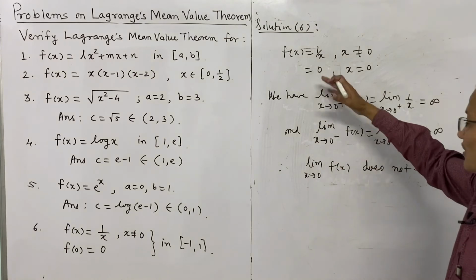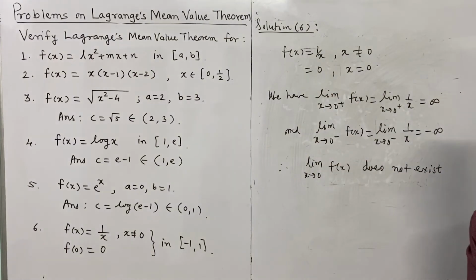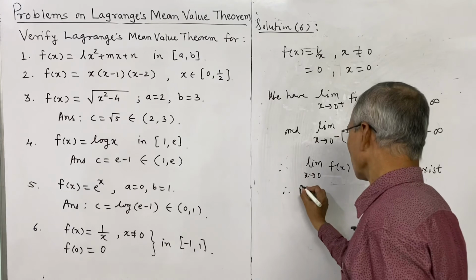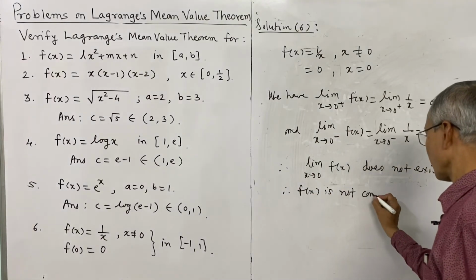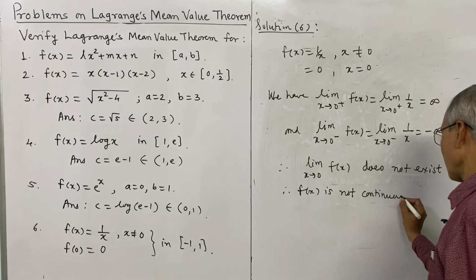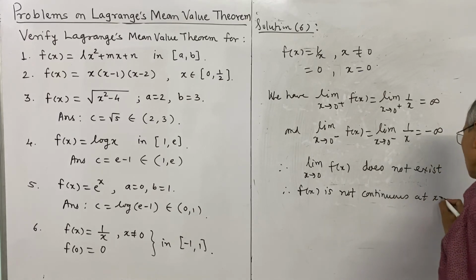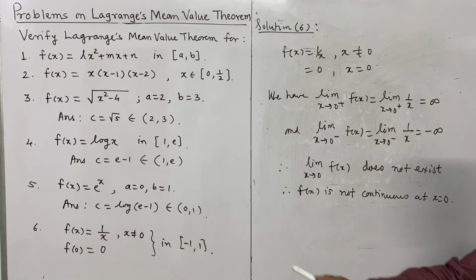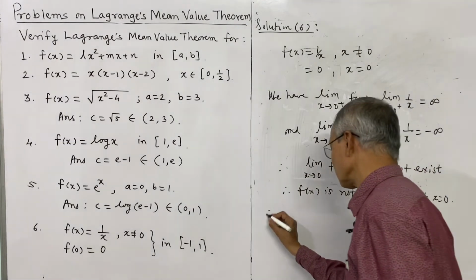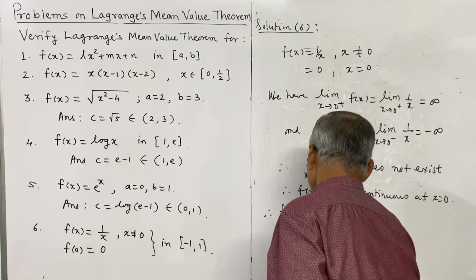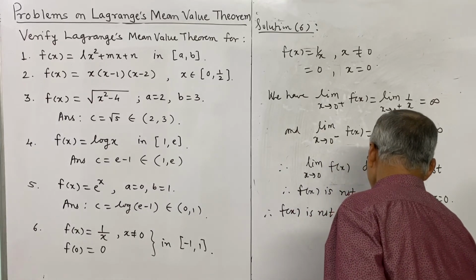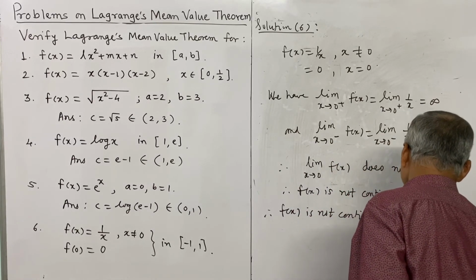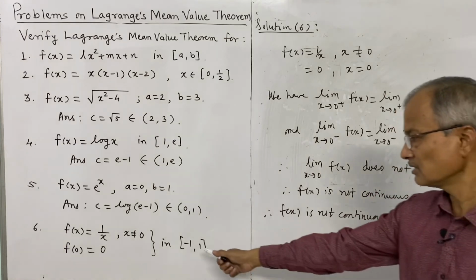and thus if the limit does not exist, the function is not continuous, and therefore f of x is not continuous at x equal to 0. F of x is not continuous in the closed interval minus 1 to 1, because 0 is in this interval.